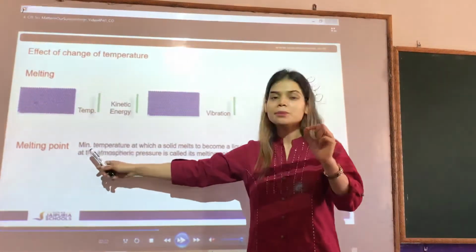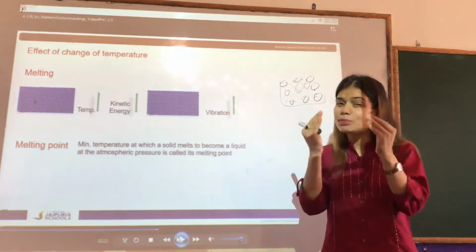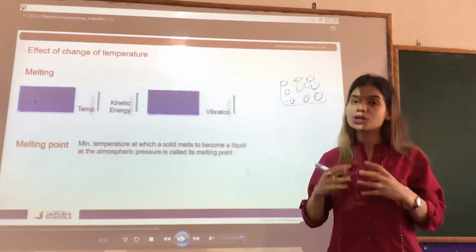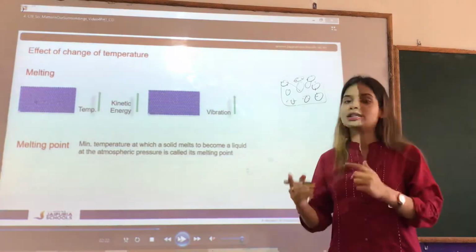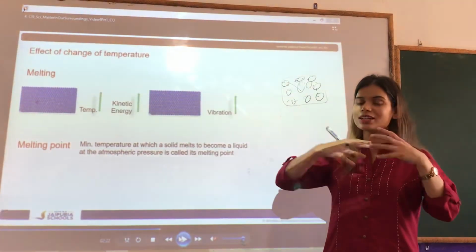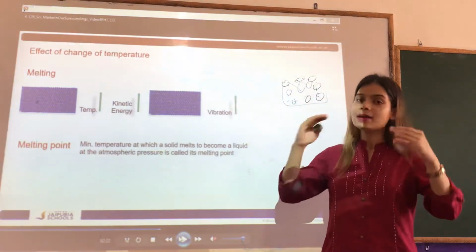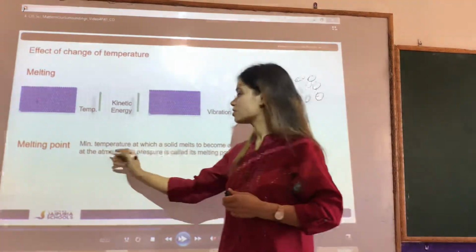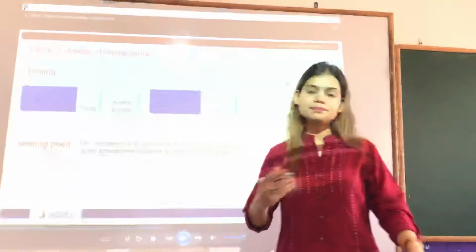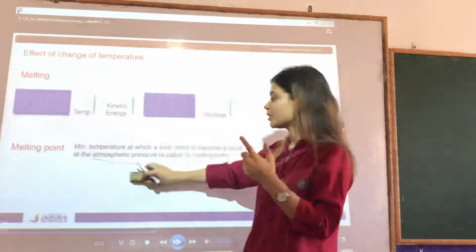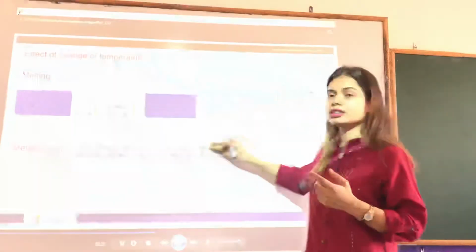So the minimum temperature at which a solid melts to convert into liquid is called the melting point. So the minimum temperature at which any ice melts or any solid melts to become a liquid is called the melting point at atmospheric pressure. It means at normal pressure. So atmospheric pressure means the pressure which is exerted by the atmosphere.